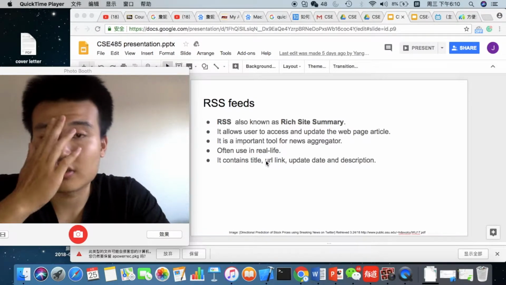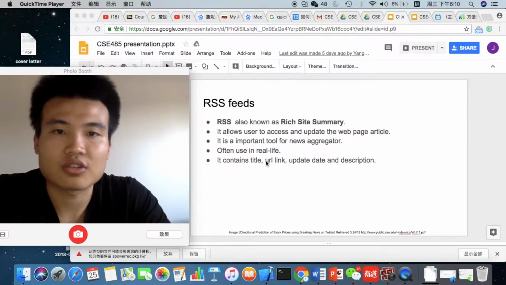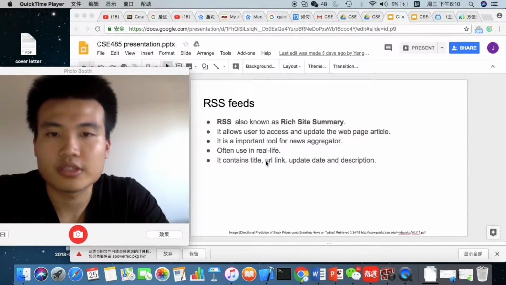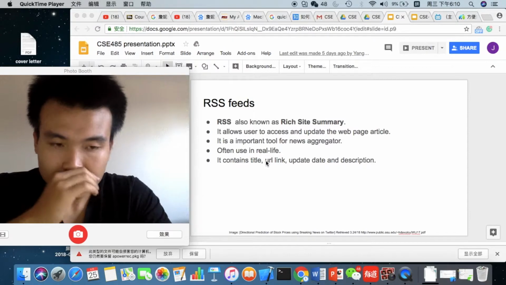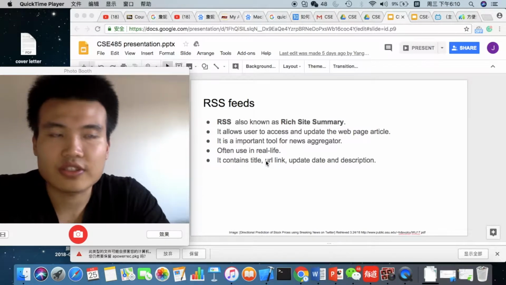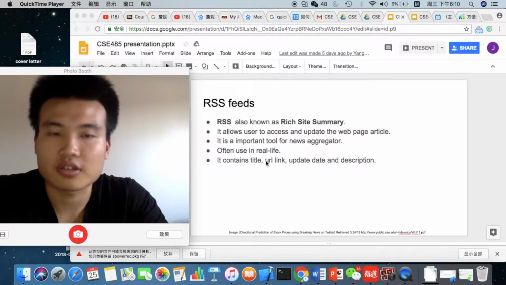So let's take a look at the RSS feed. What is an RSS feed? RSS stands for Rich Site Summary. It allows users to access and update web page articles. Basically, an RSS feed is an XML-style file that contains the information of the articles.